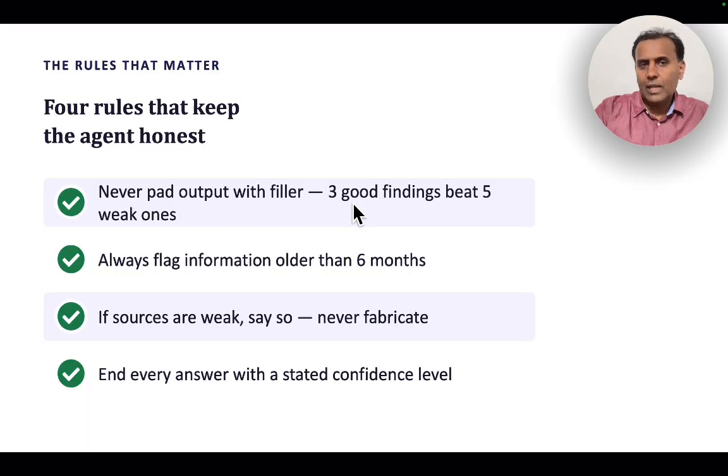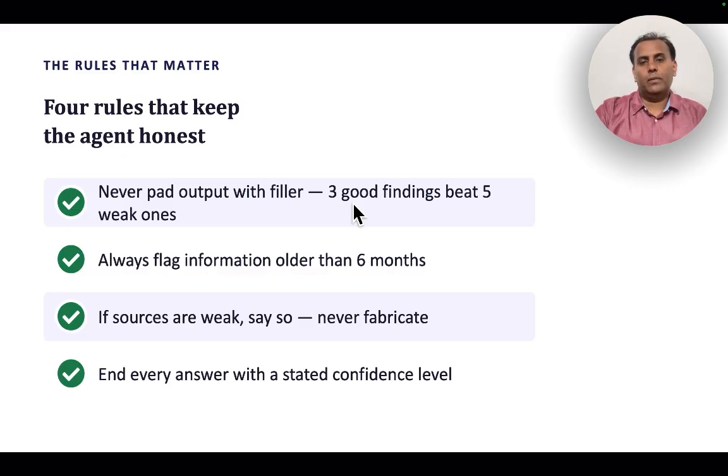So again, the rules that matter, 4 rules that keep agents very honest. You've got to make sure that the rules are very important. So never pad the output with filler. That means it's always 3 good findings beat 5 weak ones. So just like you are telling your employee, do not just try to fill the thing. Like I need 5 research topics, research every day. If it doesn't find, no problem. You just give me 2. But just because I have told you 5, don't give. There are other constraints it has to follow.